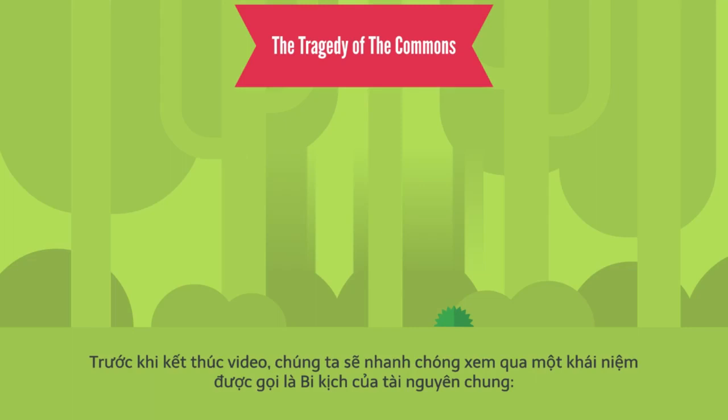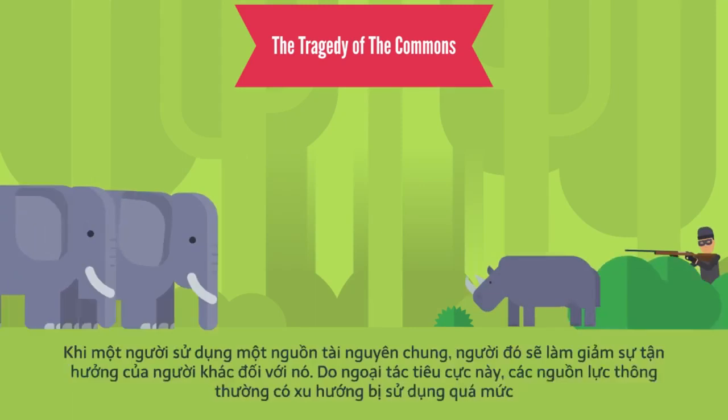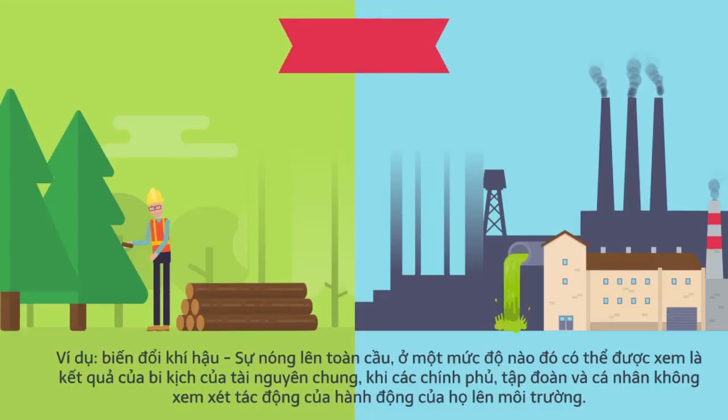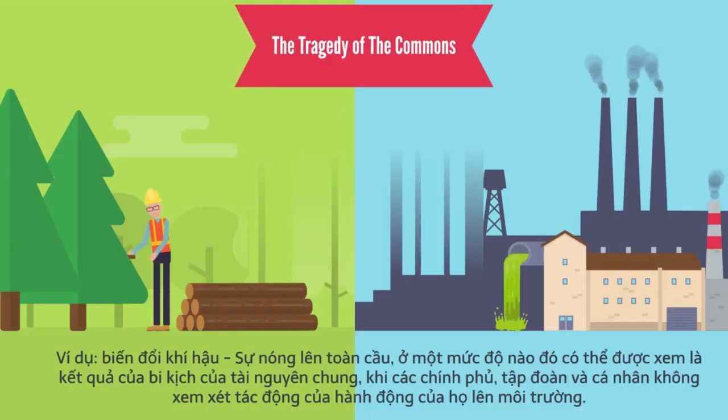Before ending the video, we will quickly go over a concept known as the tragedy of the commons. When one person uses a common resource, he or she diminishes other people's enjoyment of it. Because of this negative externality, common resources tend to be used excessively. For example, climate change. Global warming is, on some level, a result of a tragedy of the commons, as governments, corporations, and individuals fail to consider the cumulative effect their actions have on our shared environment.